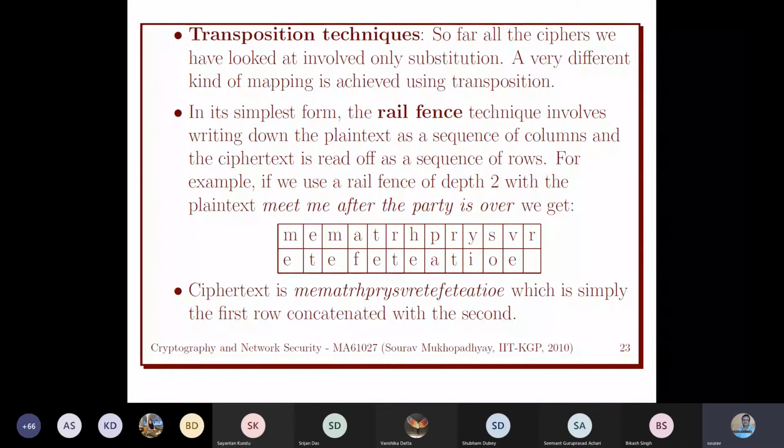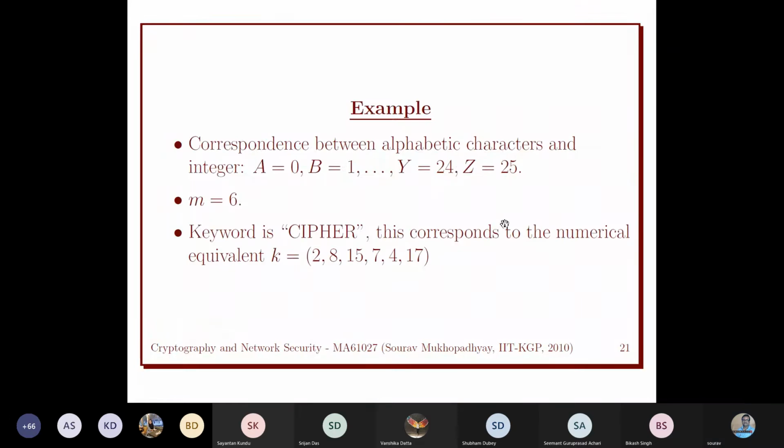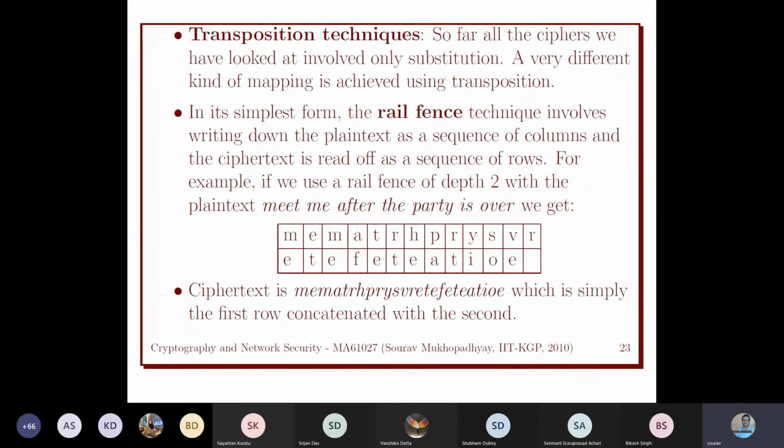So what we are doing over here, suppose we have a message, meet me after the party is over. We want to convert this message into ciphertext. This technique is very simple. Depending on the matrix, here a 2 by 2 matrix, we write the message column wise. So if you see here, M, E, then E, T, like this, column wise.